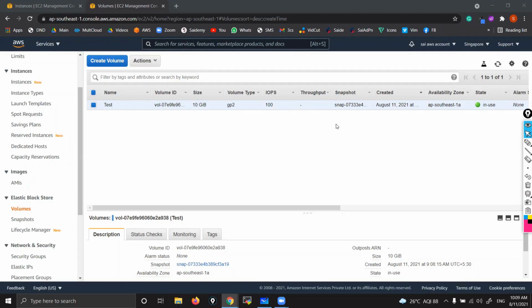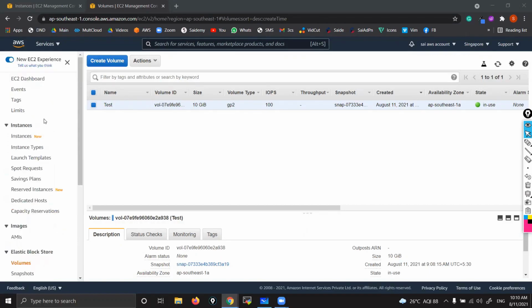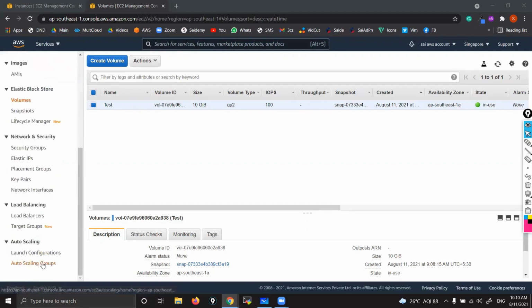Hello, sir. I have one doubt. Yesterday we did auto scaling, right? We have given minimum instances 3 and desired also 3. At a time, if I terminate all these 3 instances, is there any problem to access the web server? You can't do that manually. Even if you do it manually, those 3 will be launched automatically again. So what you do is delete the auto scaling group, then the launch template, then those will be deleted.